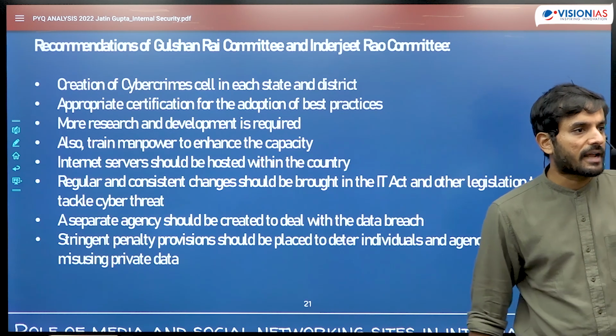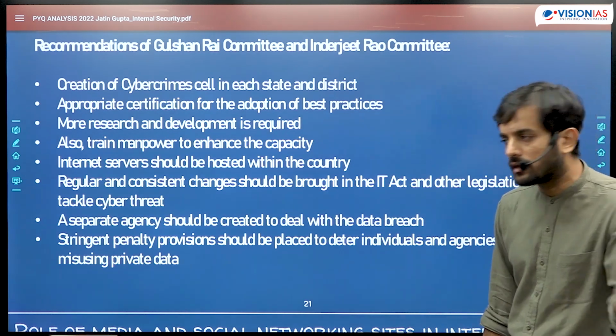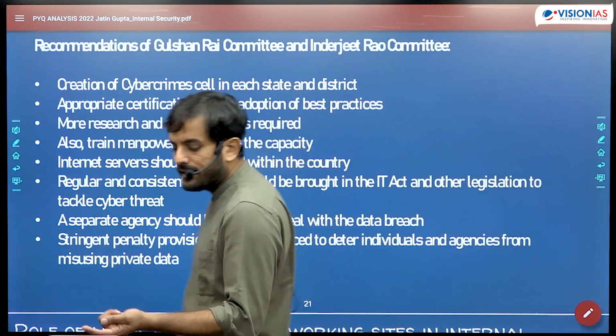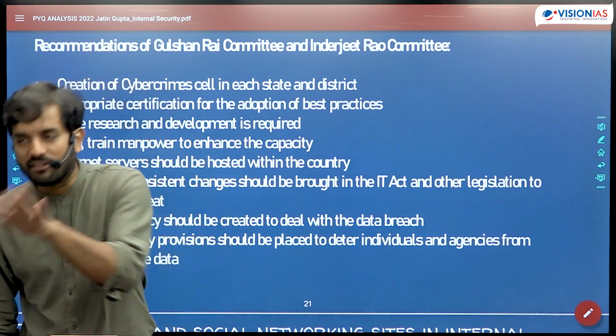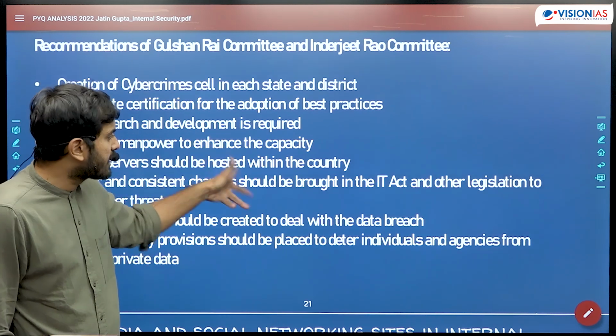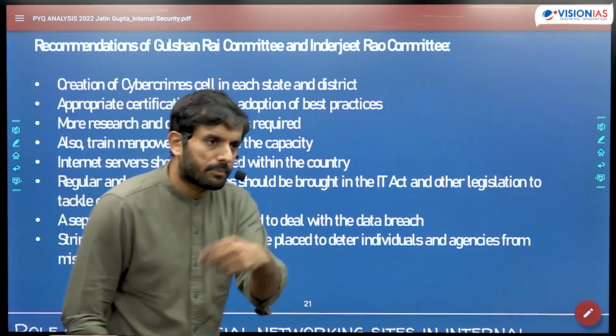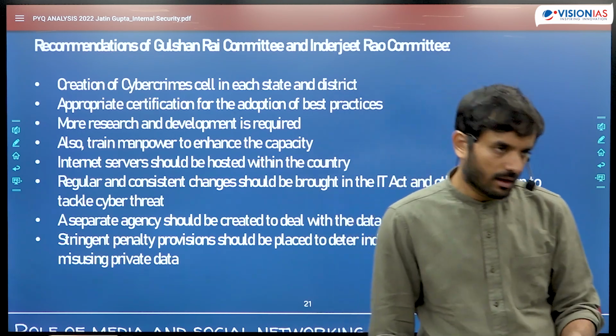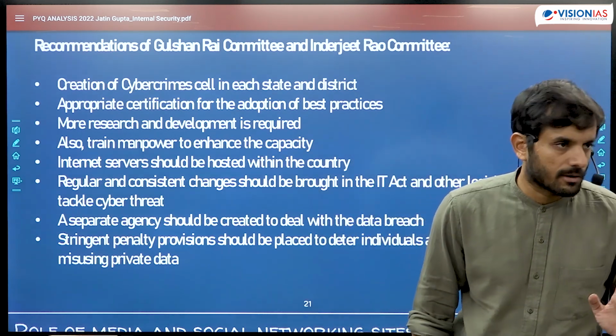So National Data Protection Authority, which will now be created under Data Protection Act, or Data Protection Bill, once it becomes an act, will be a body which will be there for that purpose. तो दो तीन ऐसे कुछ चीजें जो हैं आप अपने conclusion में mention कर सकते हैं, right? In order to wrap up your answer.